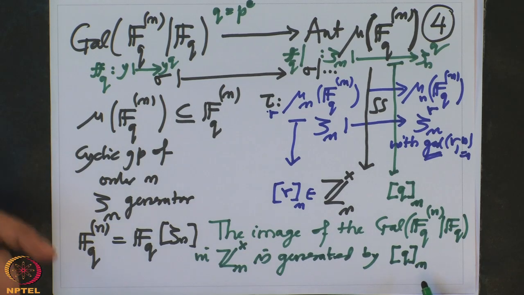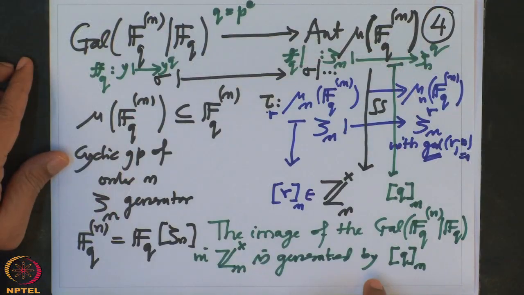So in particular it is cyclic. Therefore, if I want to find the order of the Galois group, I have to find the order of the generator.